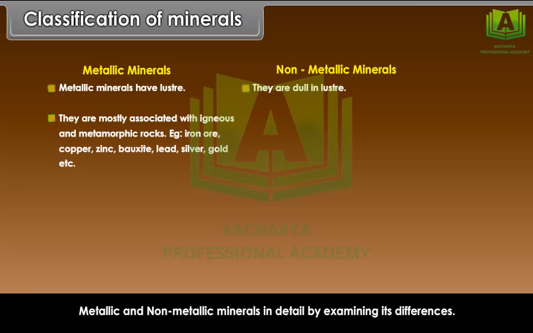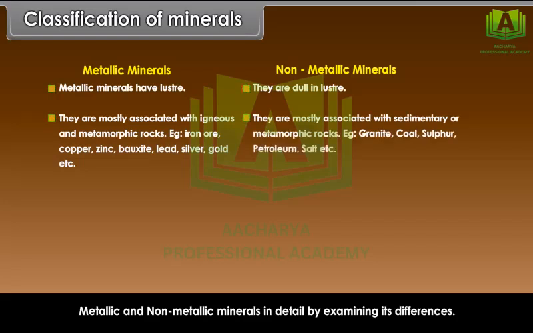Example: iron ore, copper, zinc, bauxite, lead, silver, gold, etc. Non-metallic minerals are mostly associated with sedimentary or metamorphic rocks. Example: granite, coal, sulfur, petroleum, salt, etc.